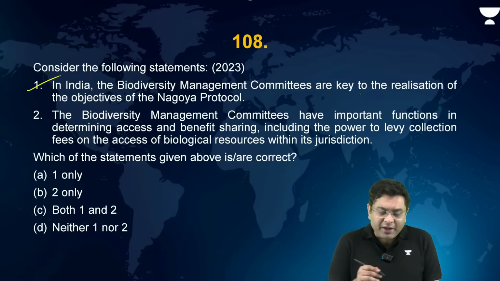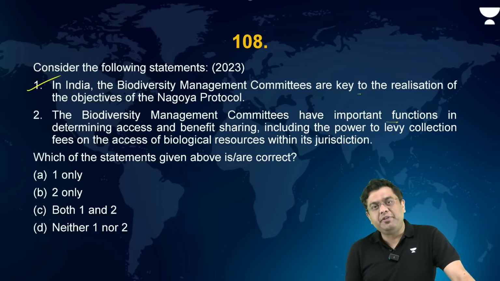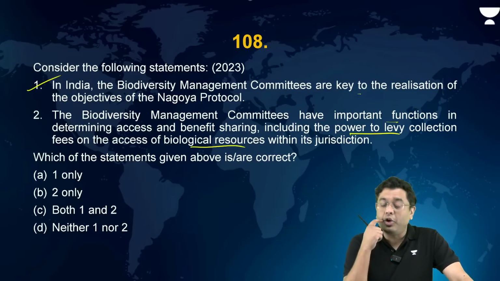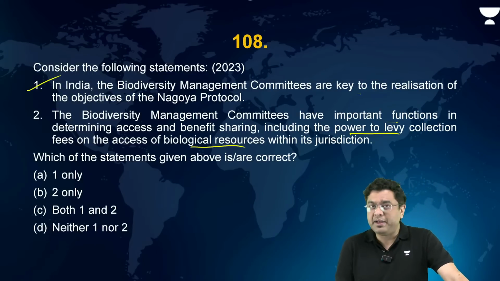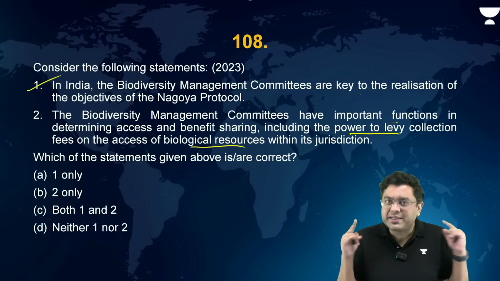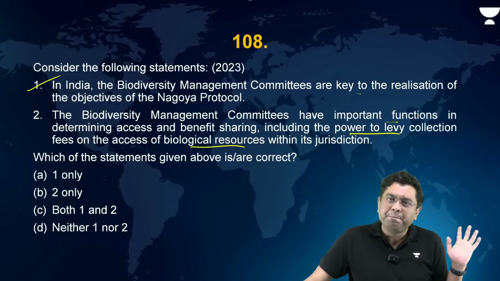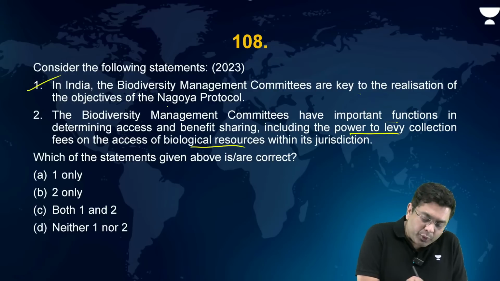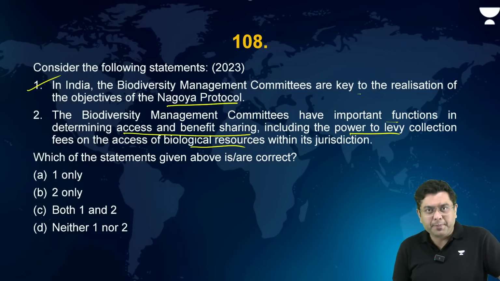Correct. The Biodiversity Management Committees have important functions in determining access and benefit sharing, including the power to levy collection fees on the access of biological resources within the jurisdiction so that the local indigenous community can benefit out of it. So look at both the statements. Both the statements are almost similar, isn't it? What UPSC is trying to check out of you as a candidate is whether you are aware that Nagoya Protocol is for access and benefit sharing. Okay, that is what you have to be careful for.